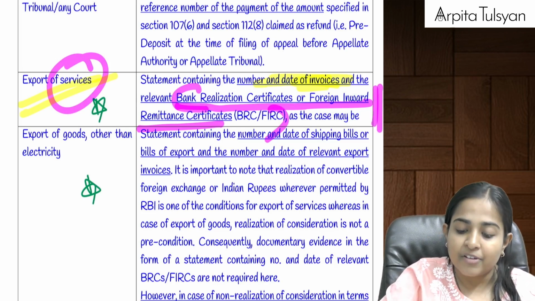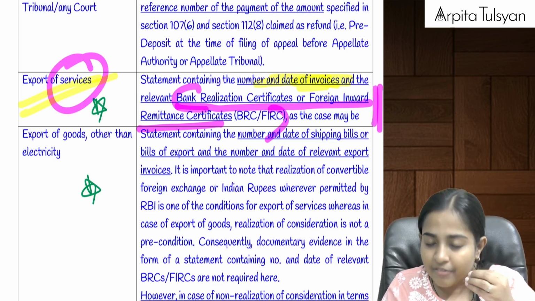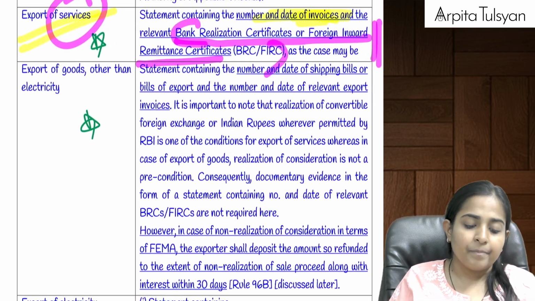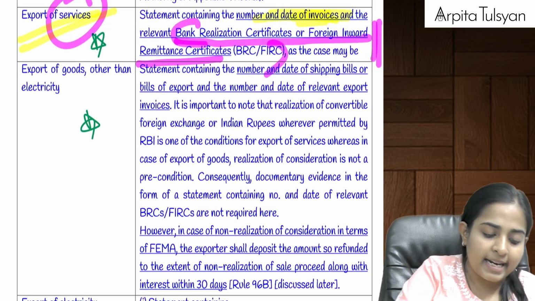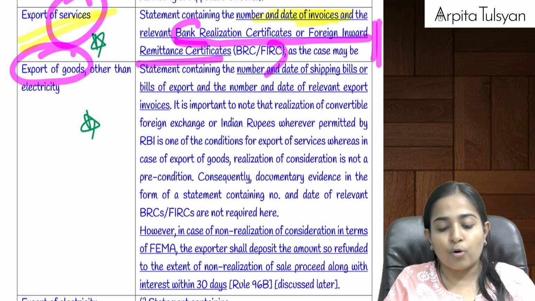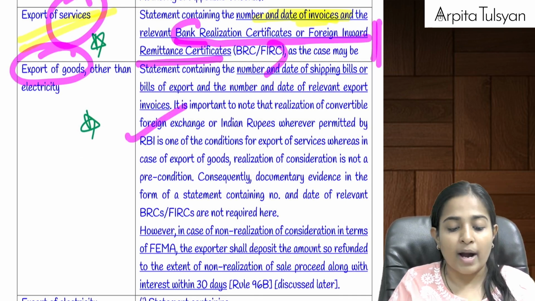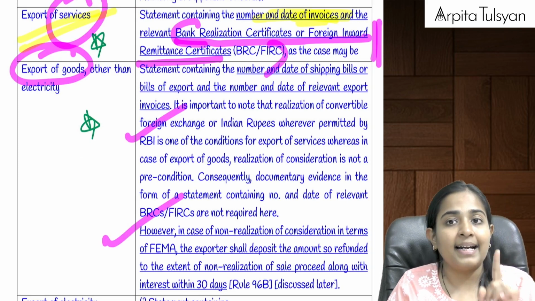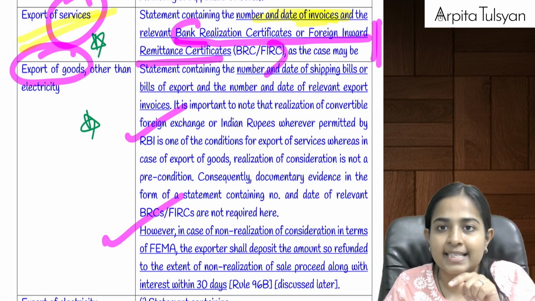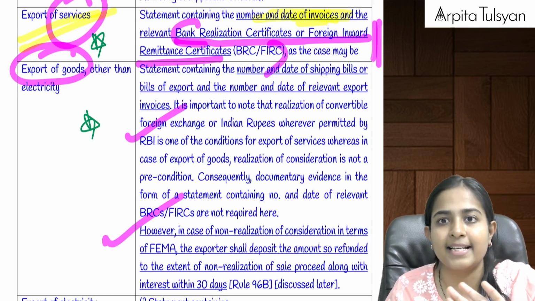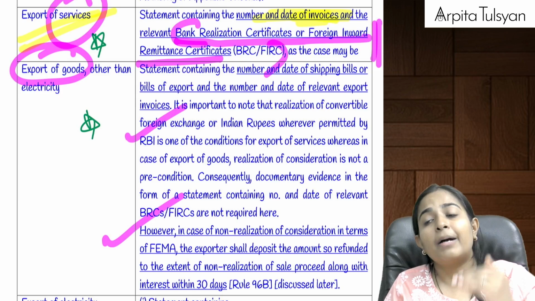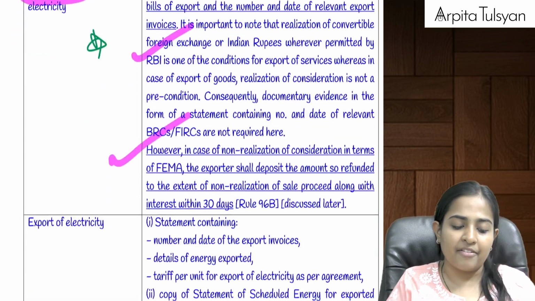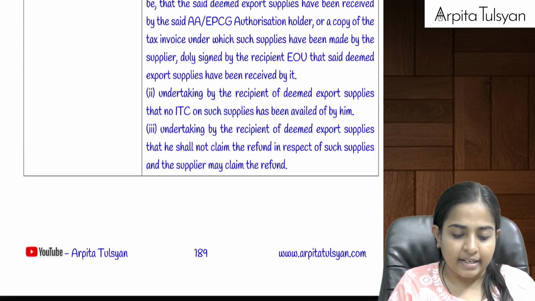So please give a statement of the bank, a certificate of the bank, that you have received this particular payment. Similarly, in export of goods, everything else is required, but BRC or FIRC is not required. That does not mean that you are not required to realize the money in export of goods. You have to realize the money. That is a different thing. But for filing the refund claim, submitting BRC and FIRC is not mandatory.